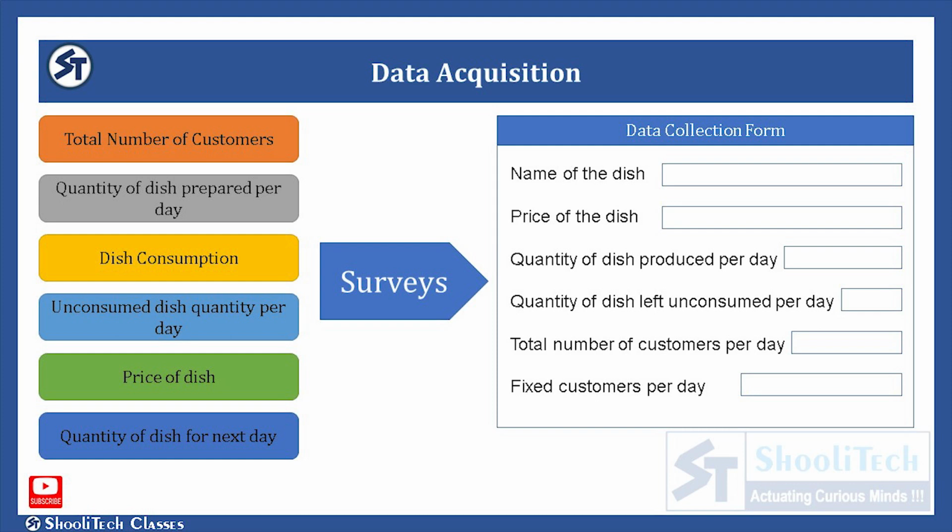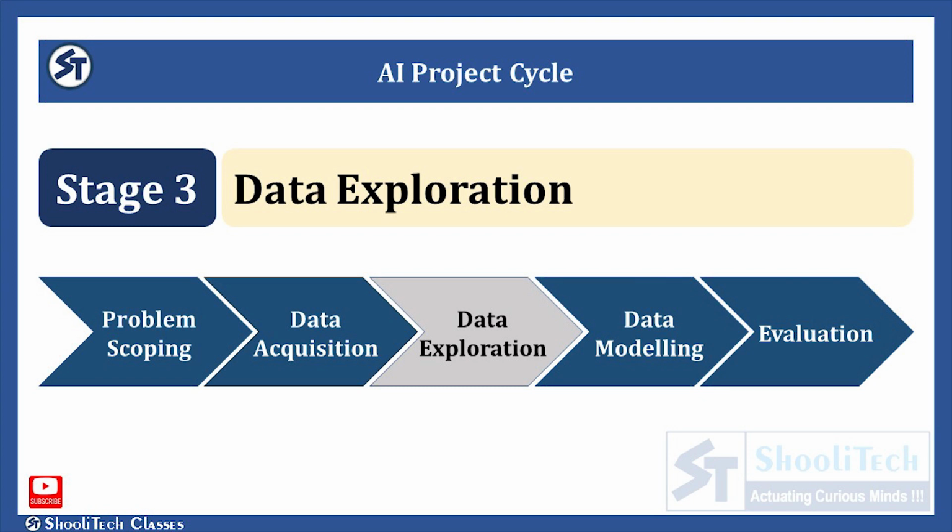Specifically, we can ask for the name of the dish, price of the dish, quantity of the dish produced per day, quantity of the dish left unconsumed per day, total number of customers per day, fixed customers per day, and some other information. After creating the database, we now need to look at the data collected and understand what is required out of it. So, now comes the data exploration stage in the AI project cycle.